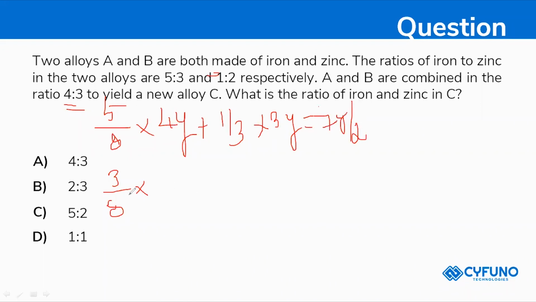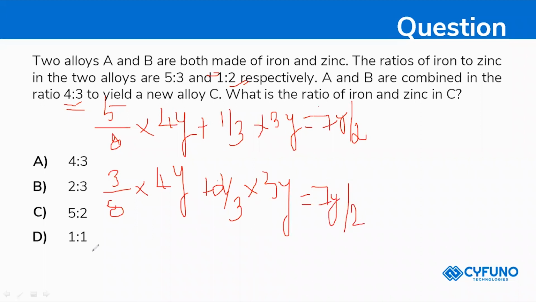And 3 divided by 8 also into 4y plus, and 1:2 means 2 by 3 into 3y is equal to 7y divided by 2. So 7y divided by 2 is to 7y divided by 2. This will be giving you 1:1, right?